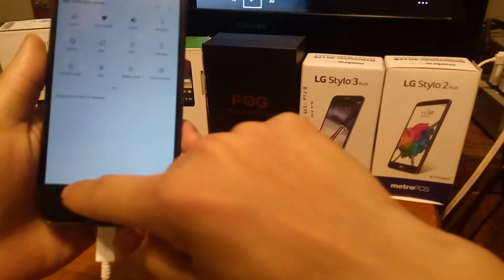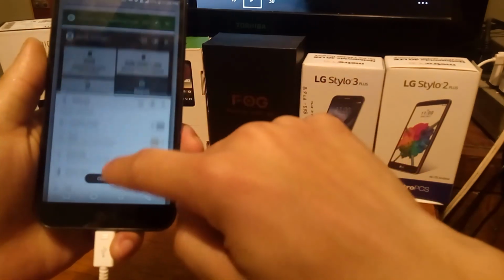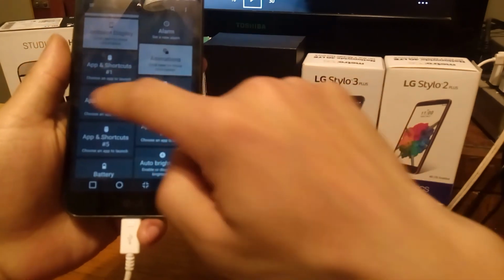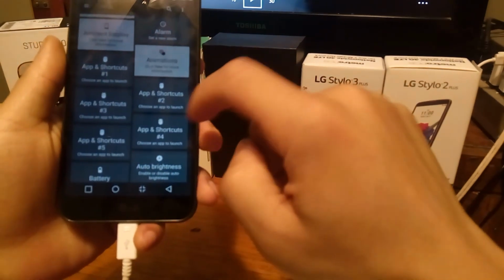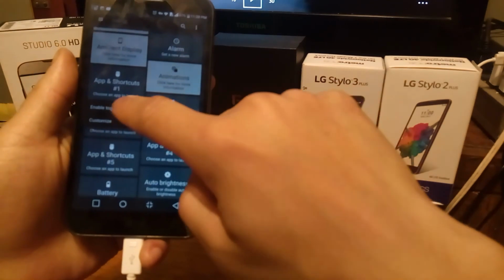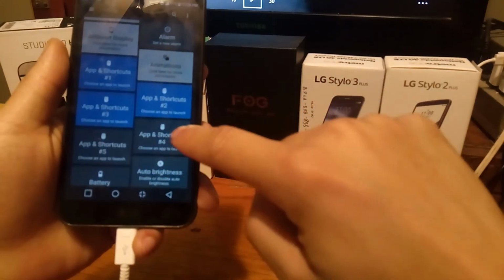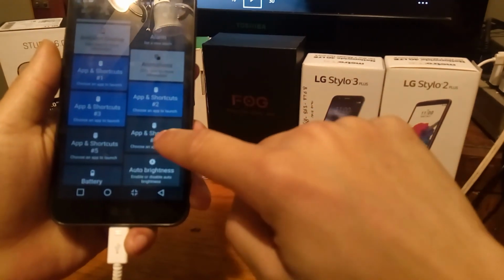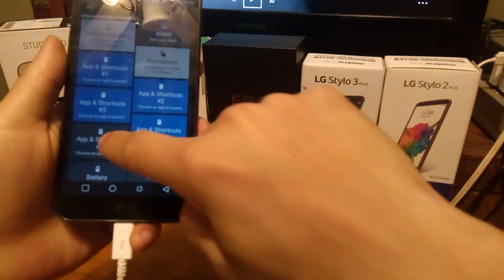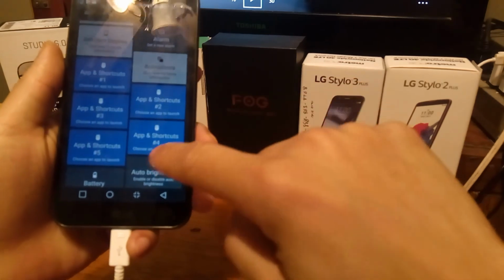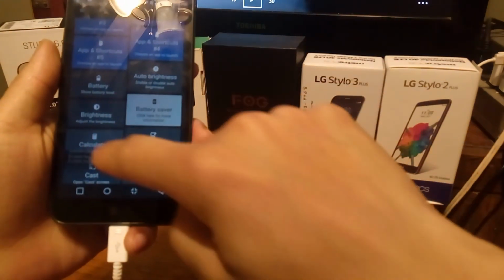So what we're going to do is go to quick settings right now, and what you can see here is it gives you up to 1, 2, 3, 4, 5 shortcut apps. So what we're going to go ahead and do is enable the features right here, where it gives you the ability to enable shortcut features. Once you enable all those options here, you're going to be able to have more options. You can even add the calculator as well.